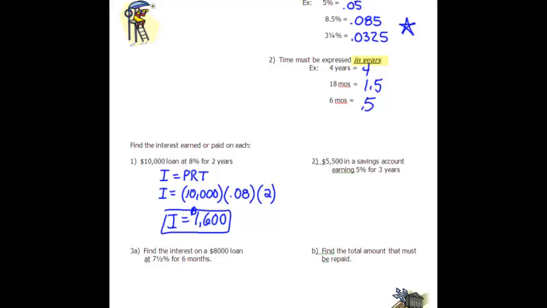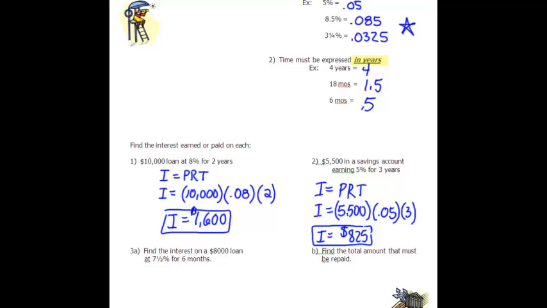Let's try number 2. I have $5,500 I'm putting in a savings account. It's paying 5% and that's for 3 years. So the interest that I'm going to earn is going to be the principal times the rate times the time. That's going to be 5,500 times my rate as a decimal times the number of years, and if you multiply that out, the interest that you get is $825. Too bad that's not realistic right now.